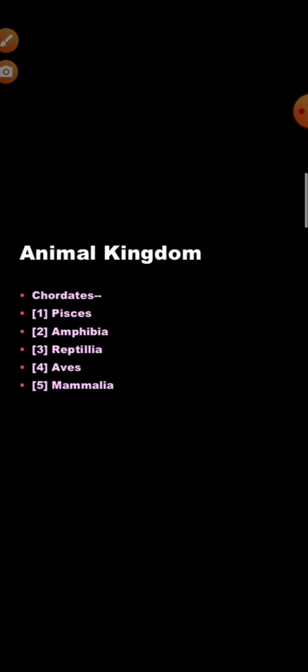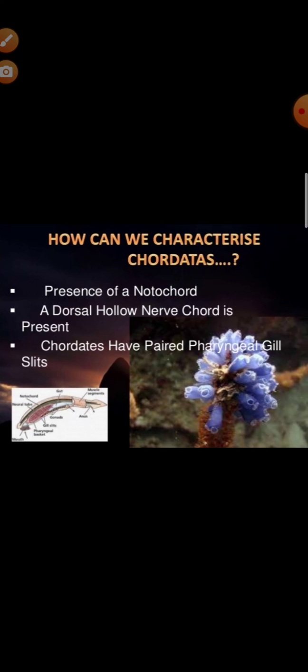Now, before that, I want to tell you that the phylum Chordata can be divided into classes such as amphibia, reptilia, aves and mammalia. How can we characterize the chordates?